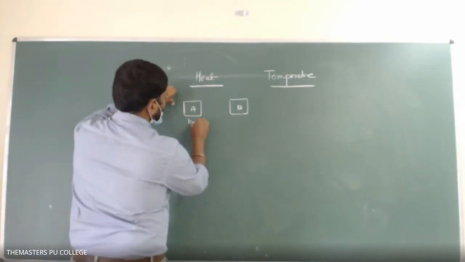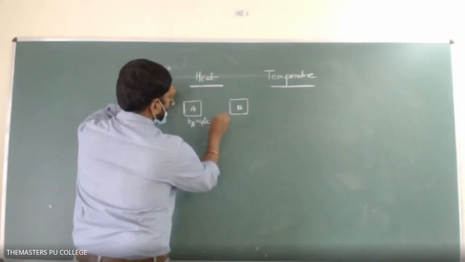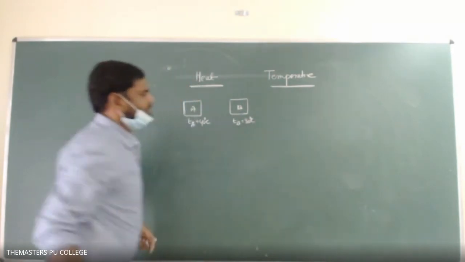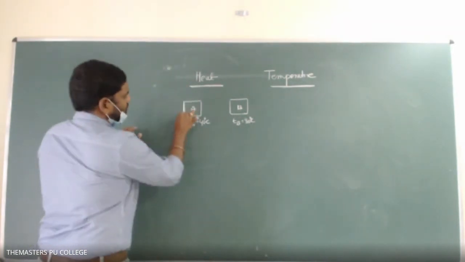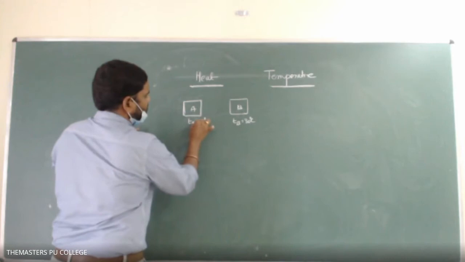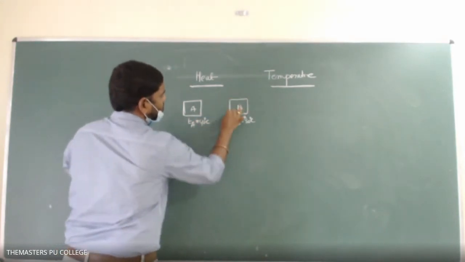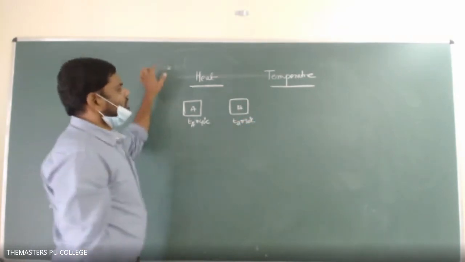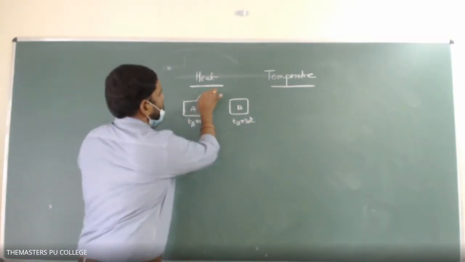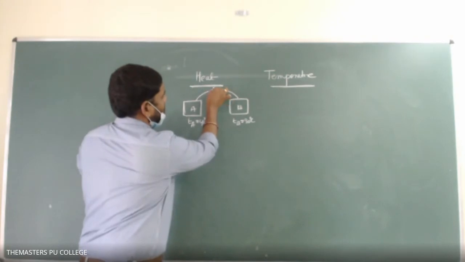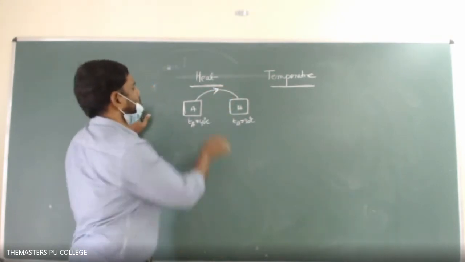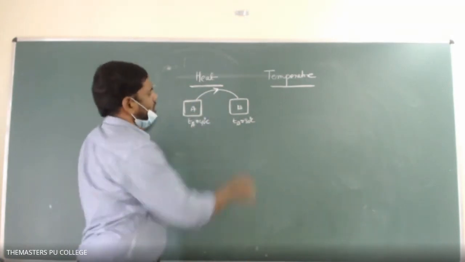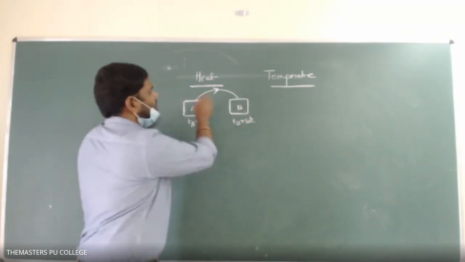Temperature of A is 40 degrees centigrade, and temperature of B is 80 degrees centigrade. So this is body A at 40 degrees centigrade, and this is body B at 80 degrees centigrade. Usually heat will transfer from B to A; that is the natural direction of heat. It always flows from a body at higher temperature to a body at lower temperature. That is the nature of heat.